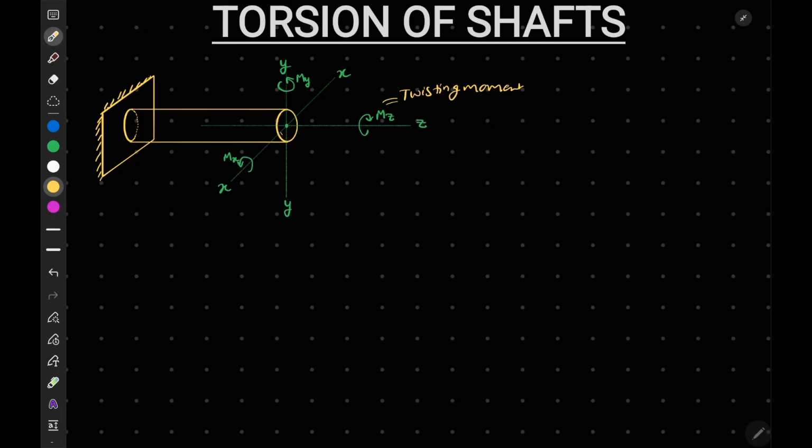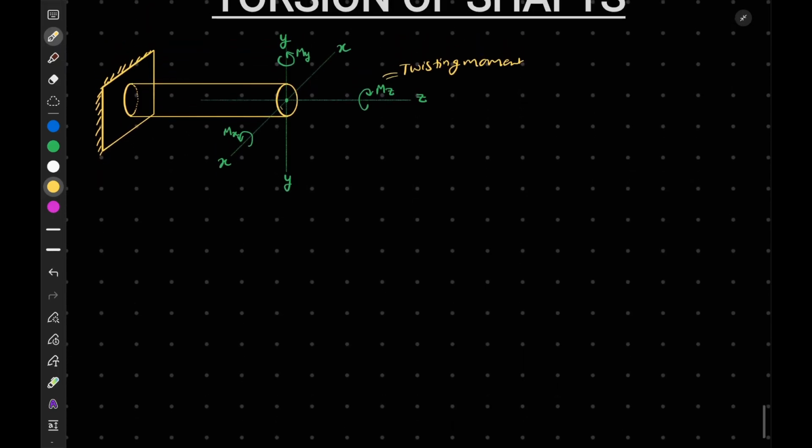Now there are certain differences between the bending moment and the twisting moment, so let me mention them here. First let's talk about the bending moment. The first point is that the bending moment acts in the transverse plane.